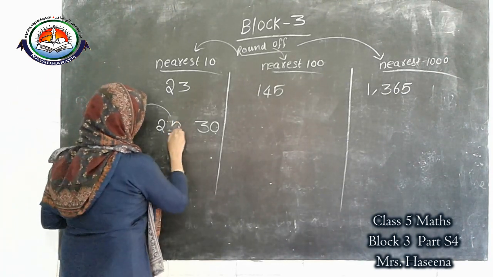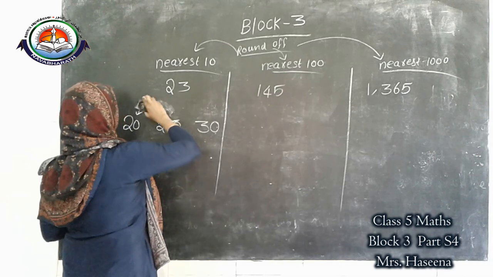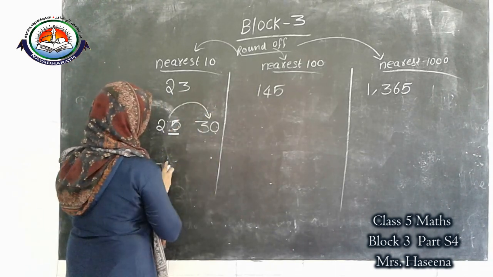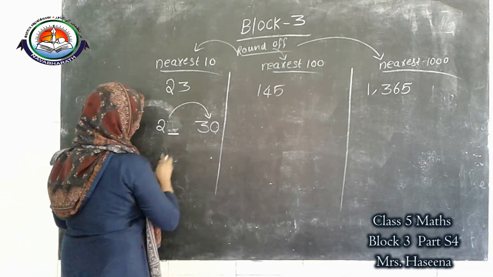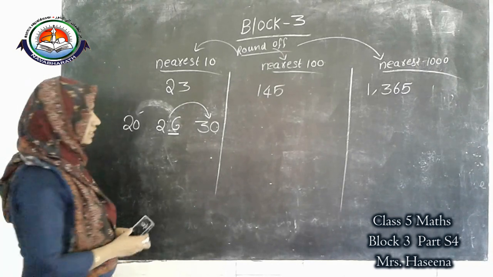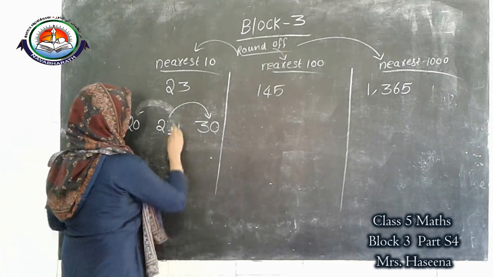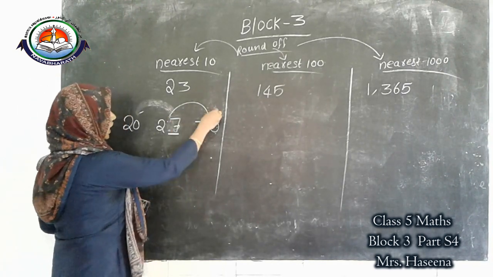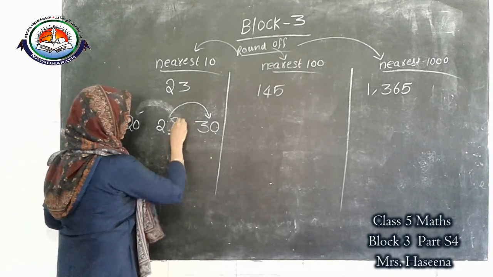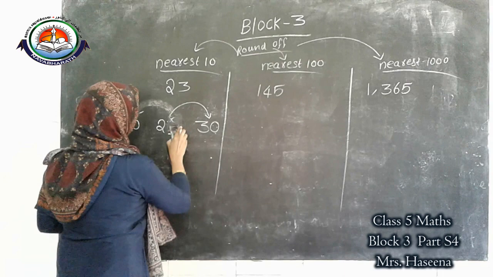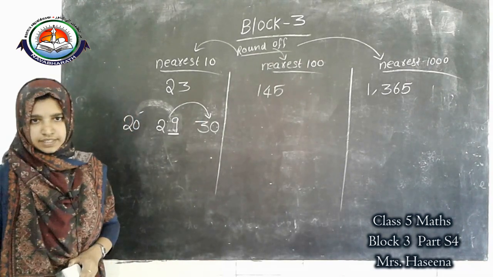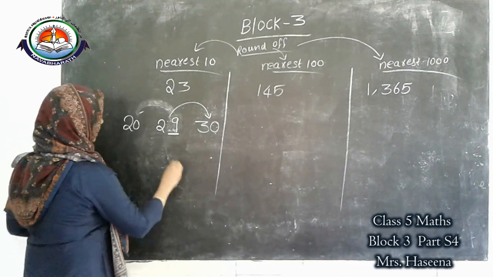Here 5, this is your answer. Here 6, this is your answer. 7, this is your answer. 8 also, this is your answer. 9 also, this is your answer. Understood? Okay.